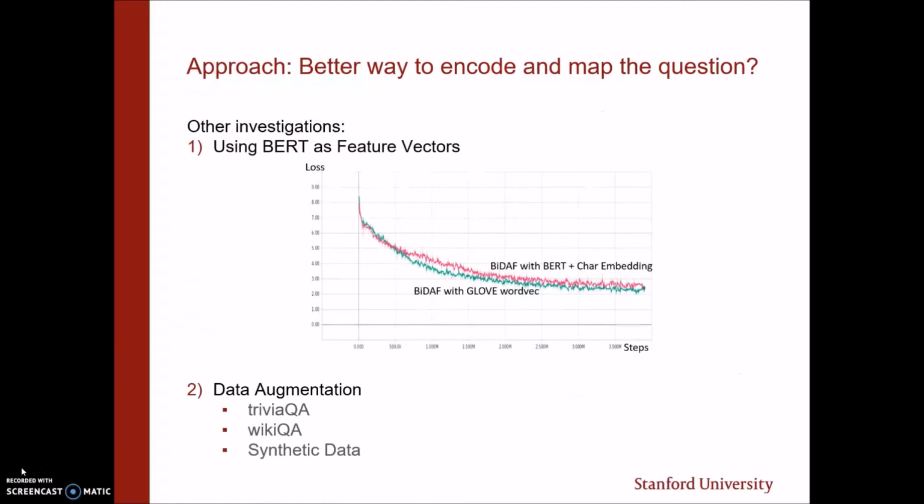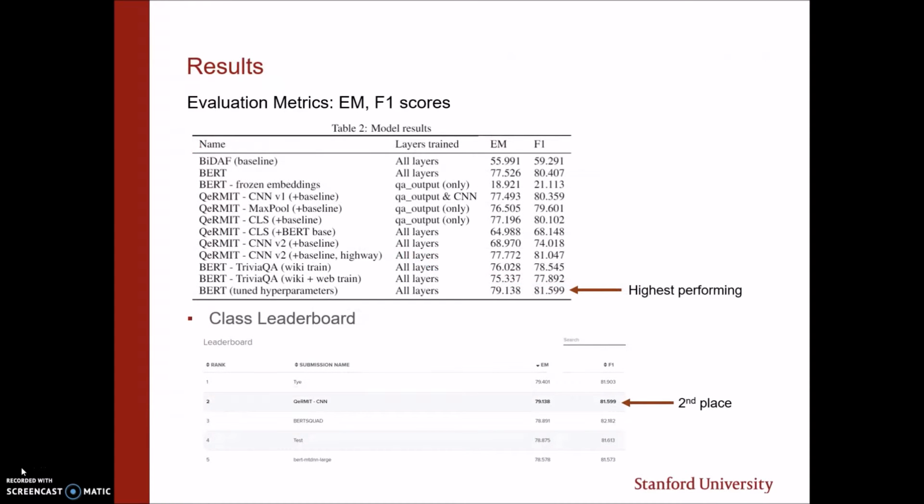We also tried different things, such as using BERT as feature vectors. BiDAF was the previous best model before the invention of PCEs. So we had to ask, how would its performance change if you replaced its GloVe word embeddings with BERT, and also included character embeddings? We were surprised that our character embedding and BERT model actually worsened in performance over time. Other methods we tried include data augmentation. This involves using other datasets, such as TriviaQA and WikiQA, during the fine-tuning phase to improve the performance of BERT. For future work, we also propose different ways of generating synthetic SQuAD data. For example, using seq2seq models to generate questions and answers, or using part-of-speech tagging to identify nouns or verbs in the questions and replacing them with random nouns and verbs to generate strong negative synthetic training examples.